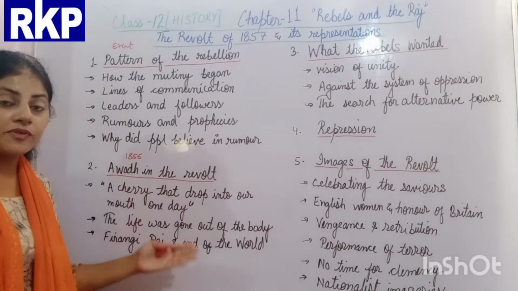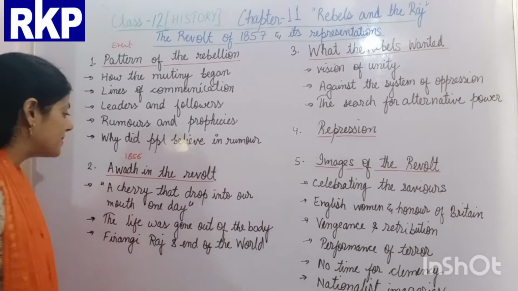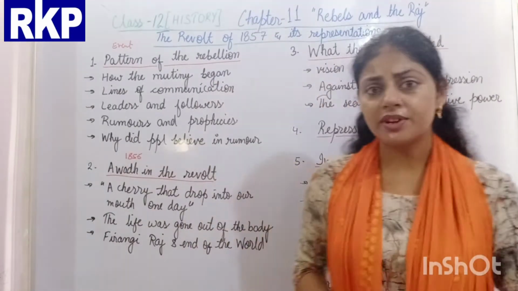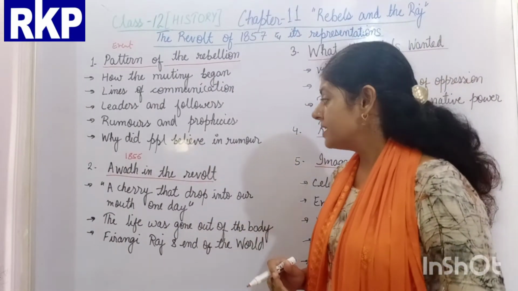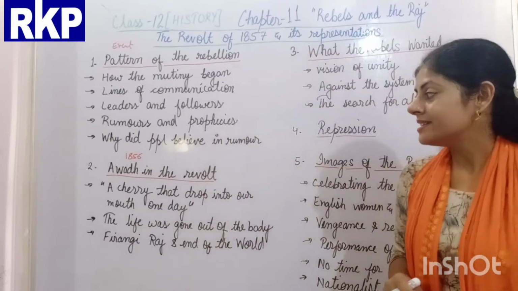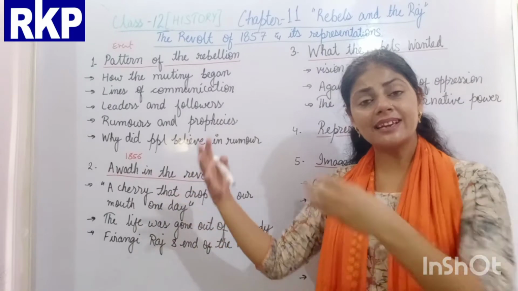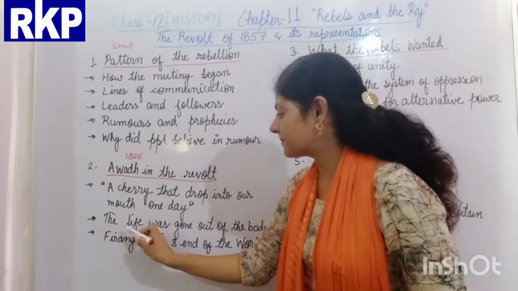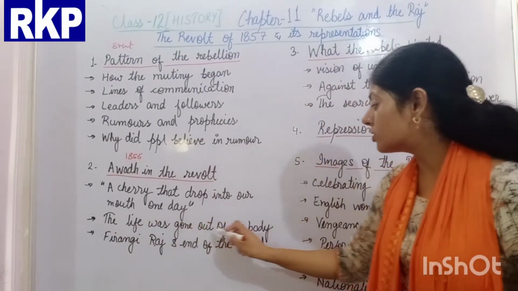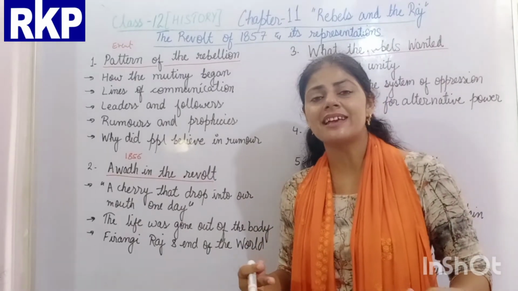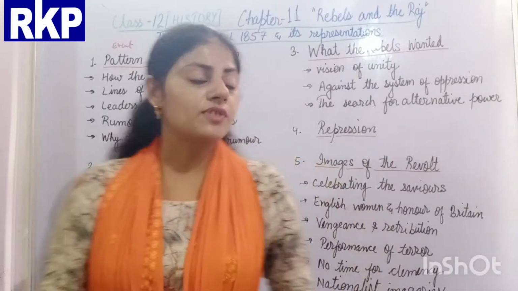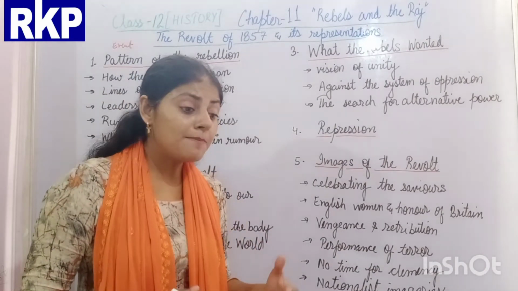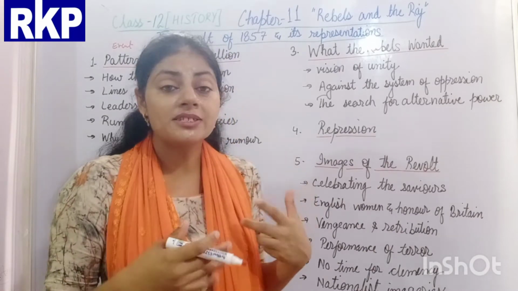In this topic you will study the subtopic, A Cherry That Dropped into Our Mouth One Day. This is a statement made by one of the Governor Generals, Lord Dalhousie, who once said regarding Awadh that it is like a cherry which can drop into our mouth one day. Then the second subtopic, The Life Has Gone Out of the Body. This title is just like a line of a novel. It means that when Awadh was annexed by the Britishers, the people felt as if life had gone out of their body.